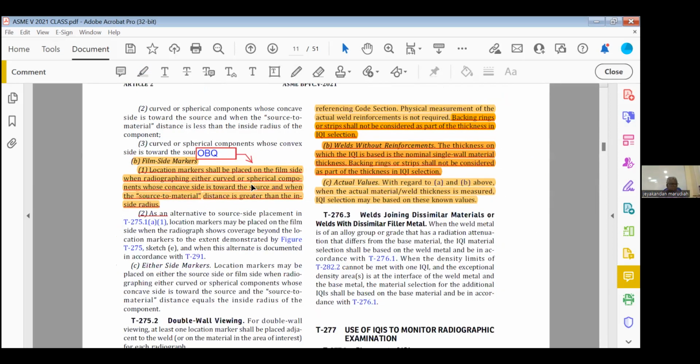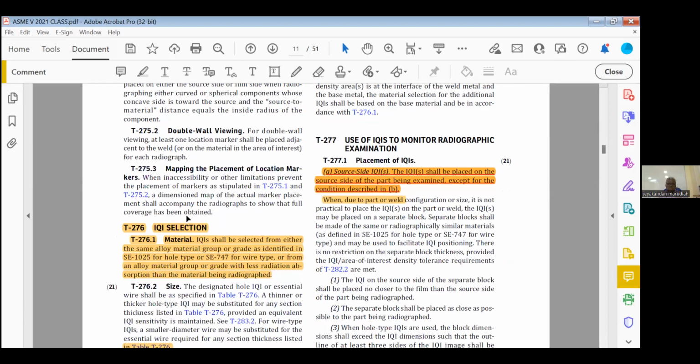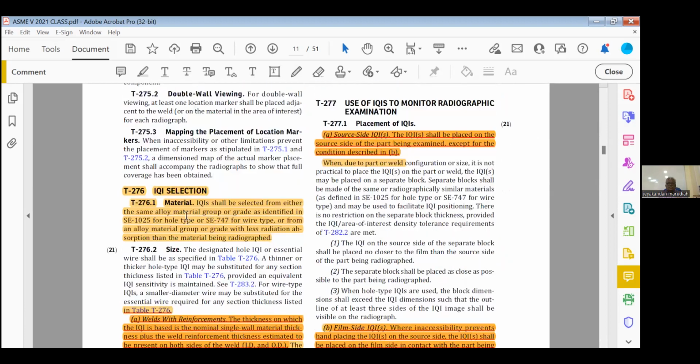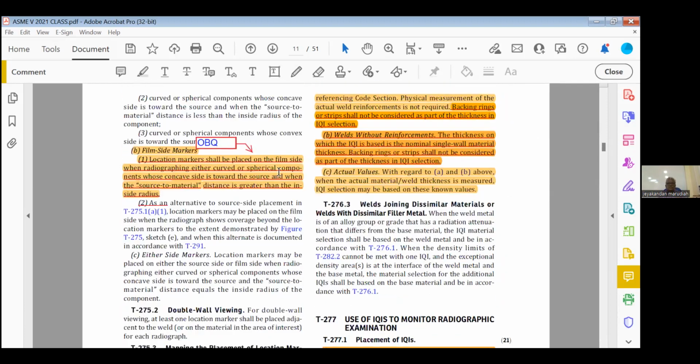This is the open book question. Film side markers: location marker shall be placed on the film side when radiographing either a curved or spherical component whose concave side is toward the source and when the source to material distance is greater than the inside radius. Highlight this one. I think it is not highlighted. B1, page number 46, B1. Highlight this one.